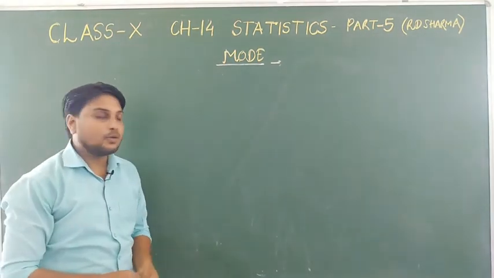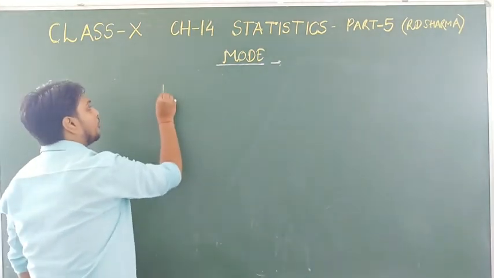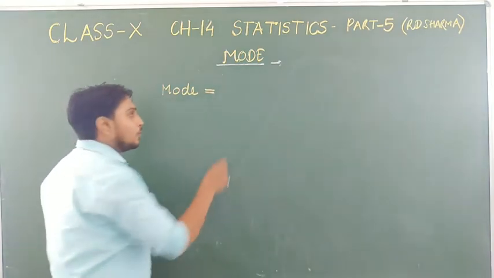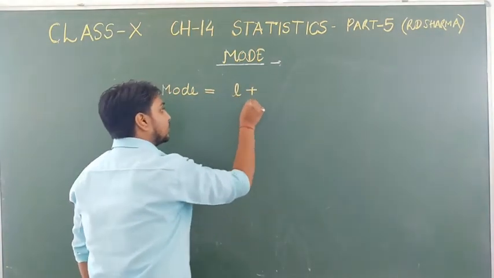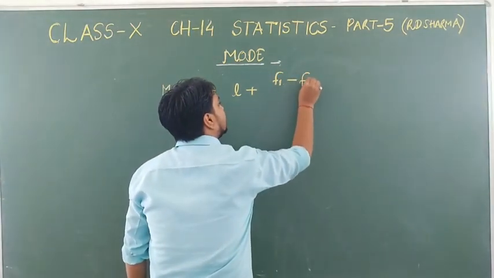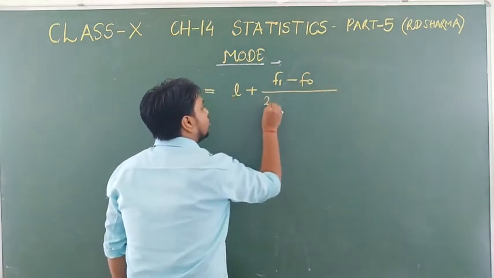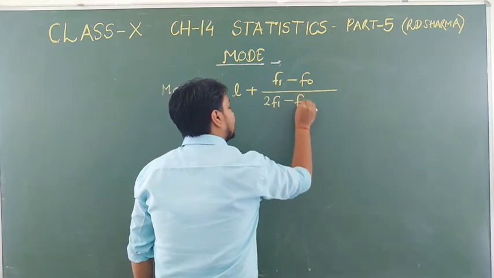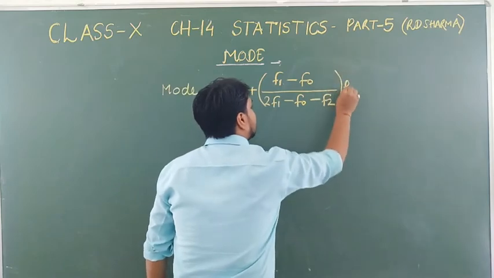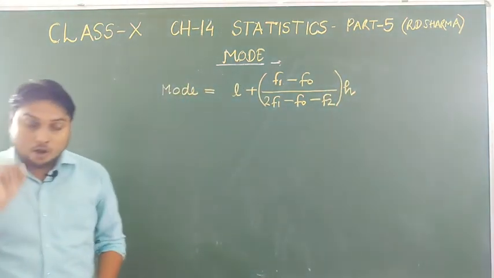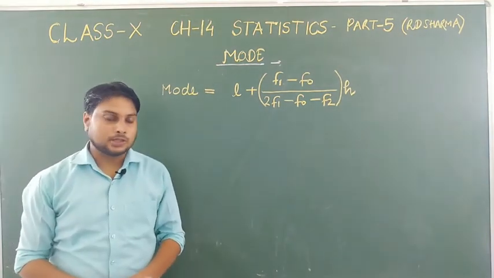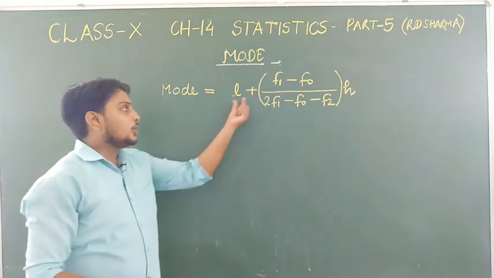The formula for mode is: mode is equal to L plus (F1 minus F0) upon (2F1 minus F0 minus F2), into H. Students, this is the formula of mode, used to find the mode in frequency distribution type of question.